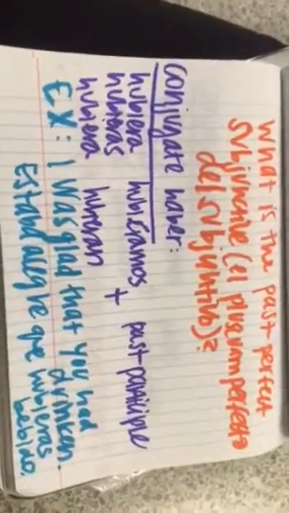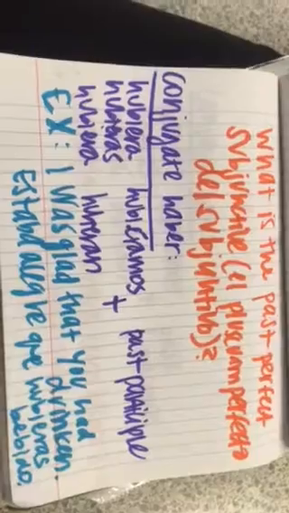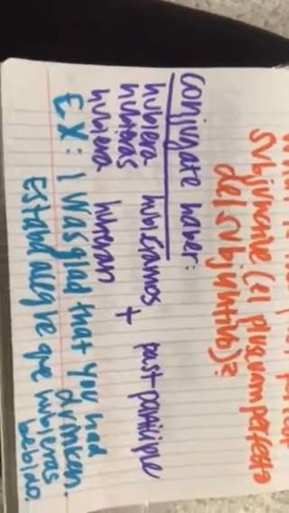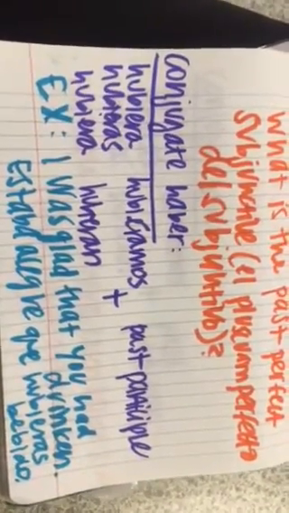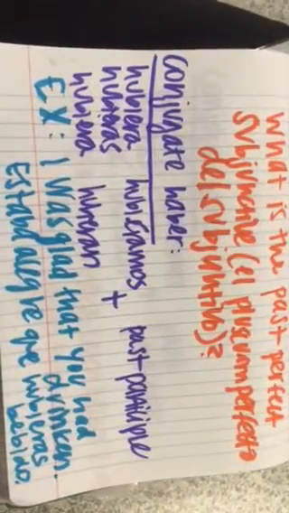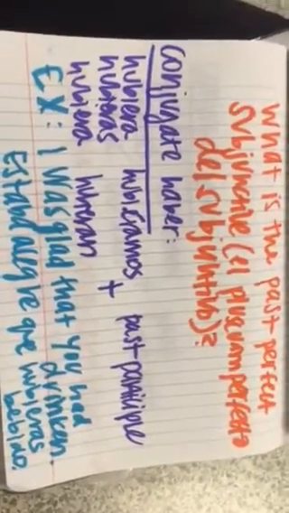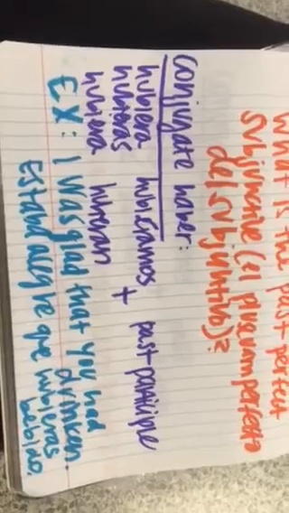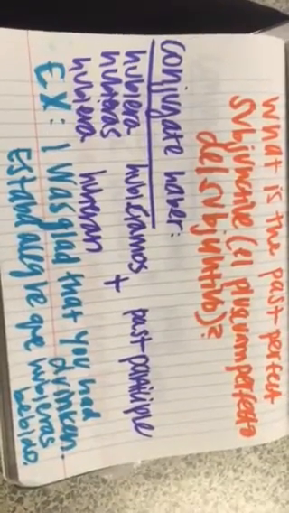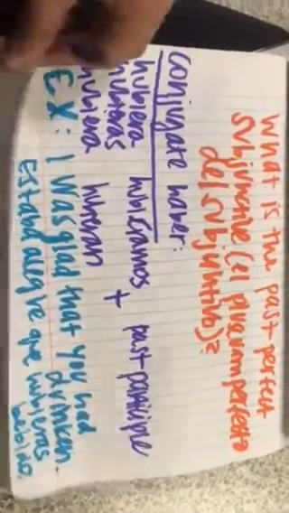For the past perfect subjunctive, you must conjugate a form of haber, including hubiera, hubieras, hubiera, hubiéramos, or hubieran, and add the past participle. An example is I was glad that you had drunk, which means estaba alegre que hubieras bebido.